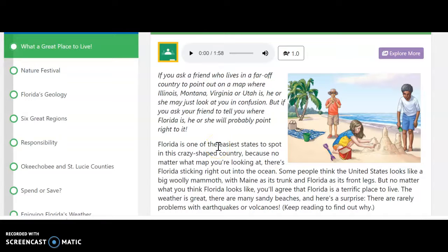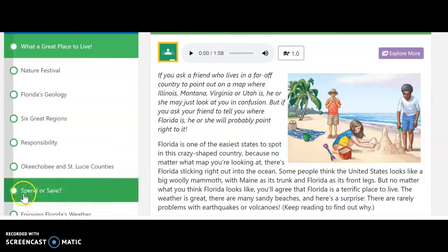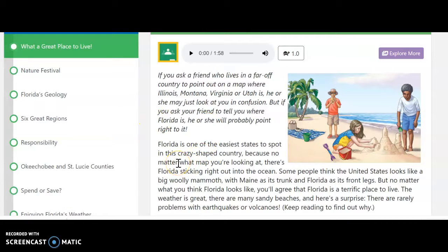All right, so this week instead of science, we're actually going to shift over to social studies. And when you log into Social Studies Weekly, you will see there are 2 weeks that have been activated, week 4 and week 6. We are skipping over week 5. So in week 4, you're going to learn a little bit about Florida and how it's divided into 6 regions.